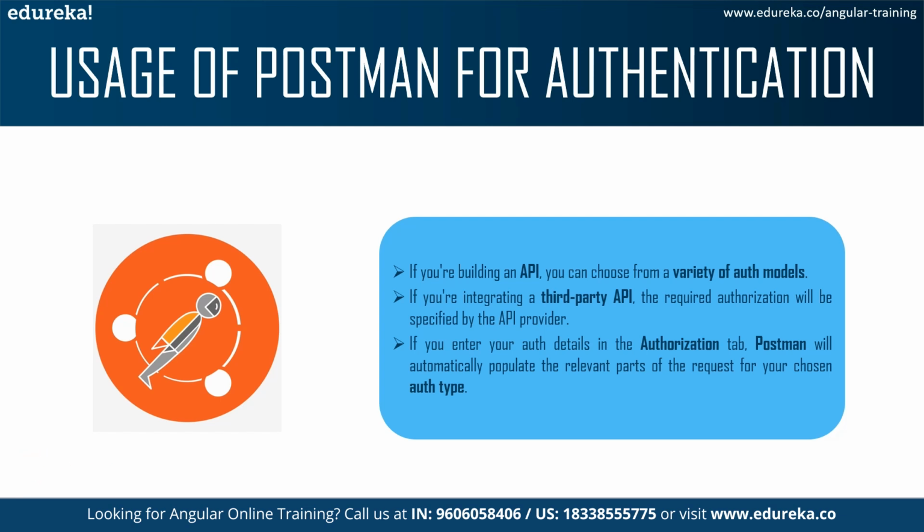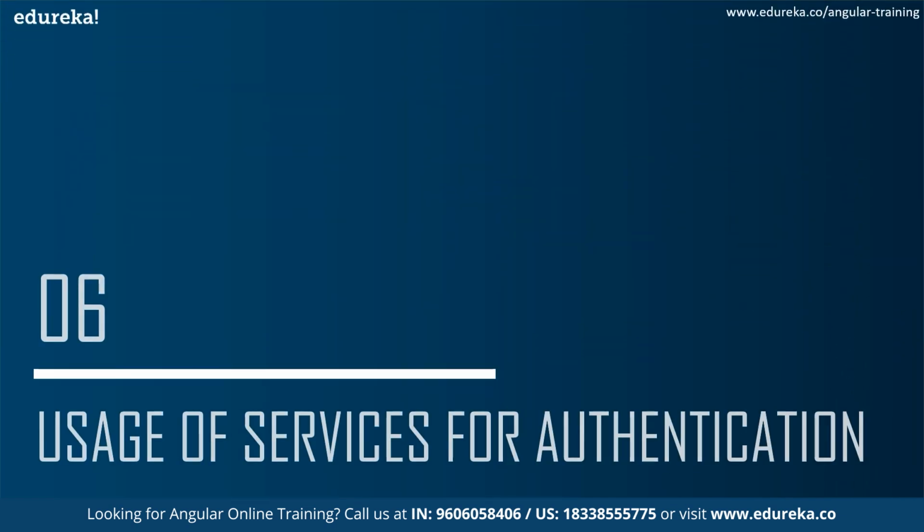But if you're building an integrated third-party API, the required authentication will be specified by the API provider. And if you enter your authentication details in the authentication tab, Postman will automatically populate all the relevant parts of your request for your chosen authentication type, be it GET or POST. The next thing is usage of services.